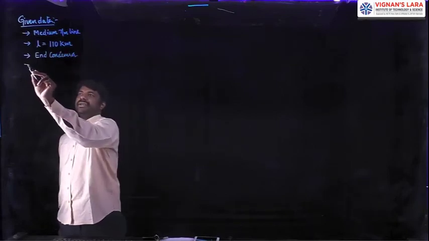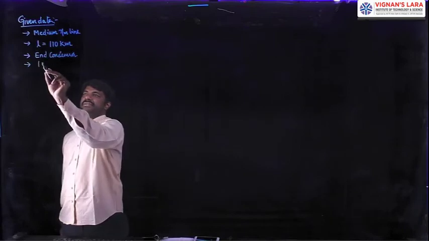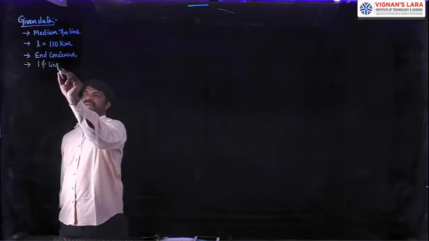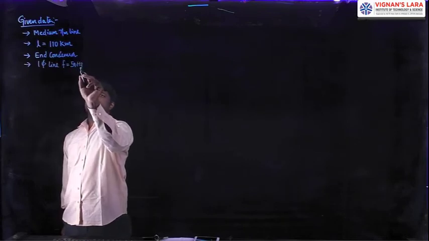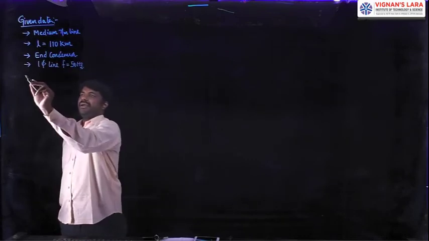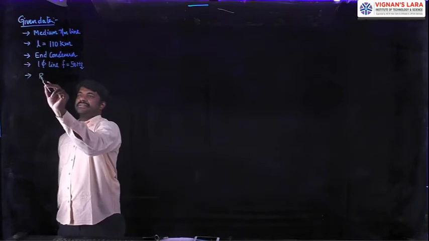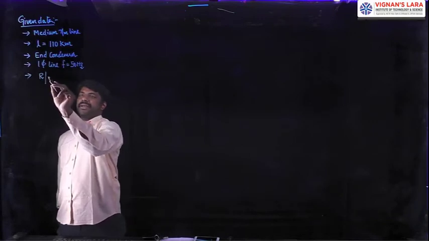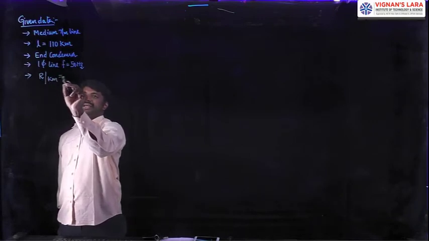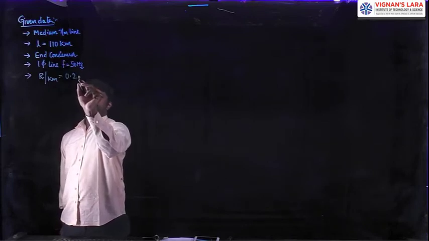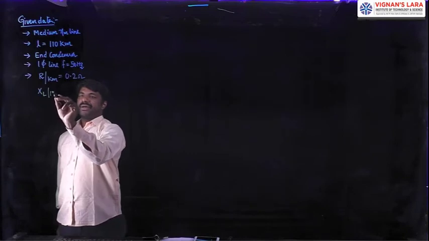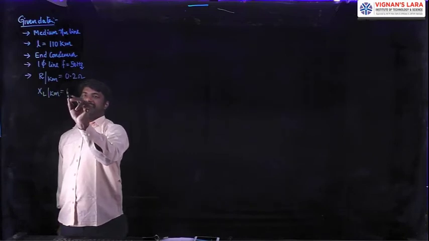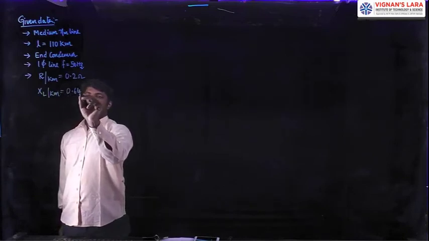Next, the data given is that it is a single phase line with an operating frequency of 50 Hz. The resistance per kilometer length is given as 0.2 ohms, and the inductive reactance per kilometer length is given as 0.64 ohms.